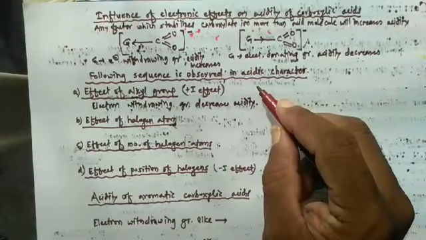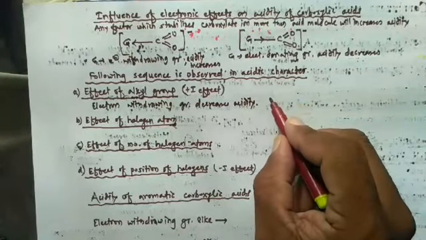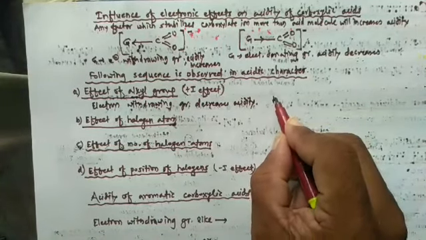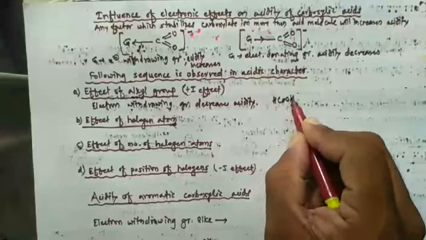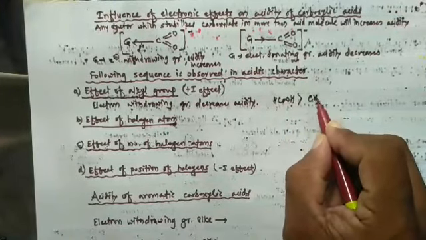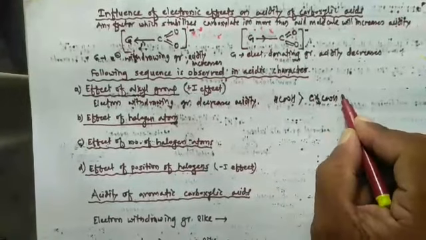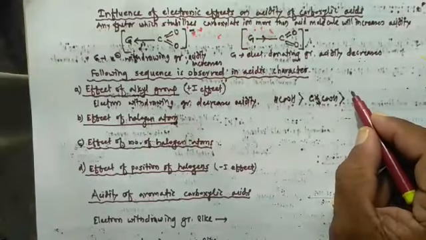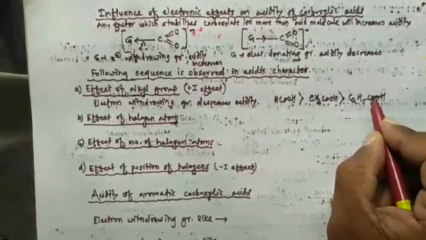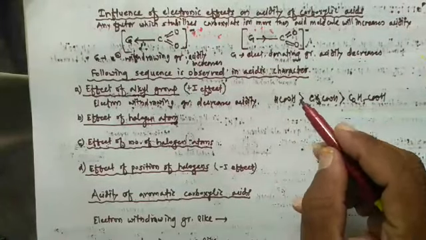Therefore, acidic strength in these acids is observed like this. Formic acid is more acidic than CH3COOH, that is acetic acid, and then C2H5COOH.